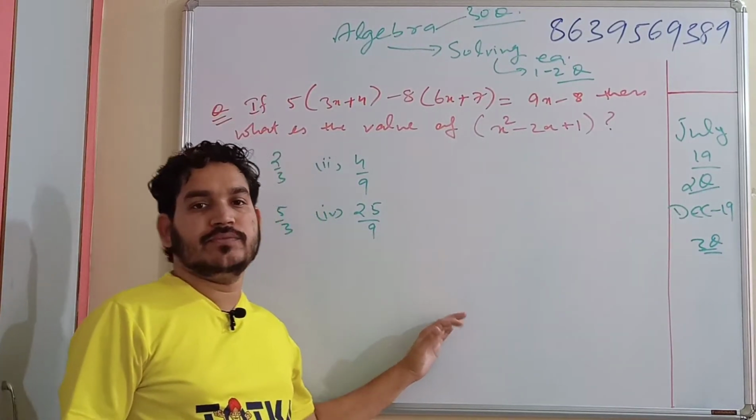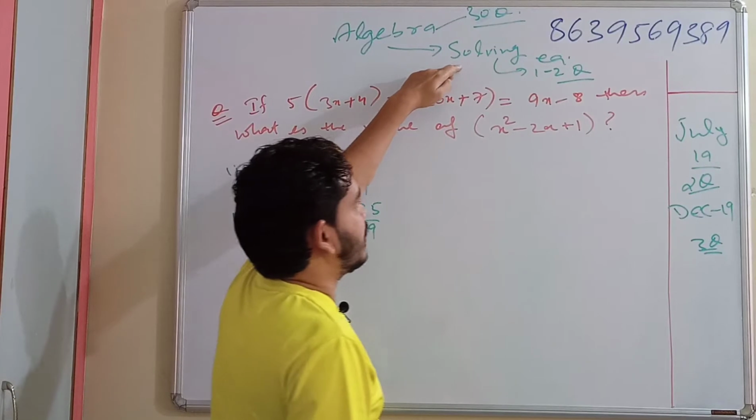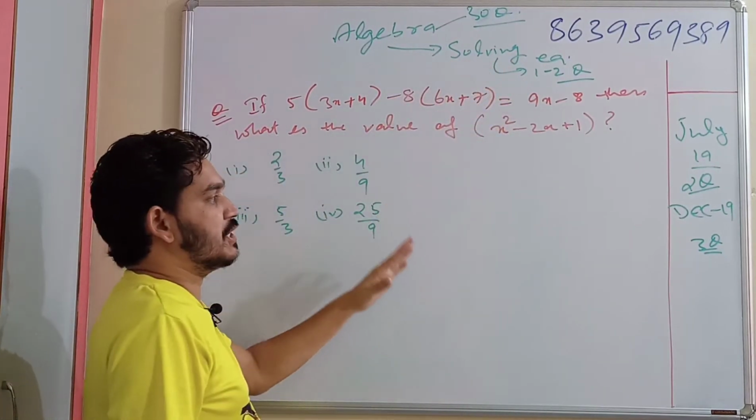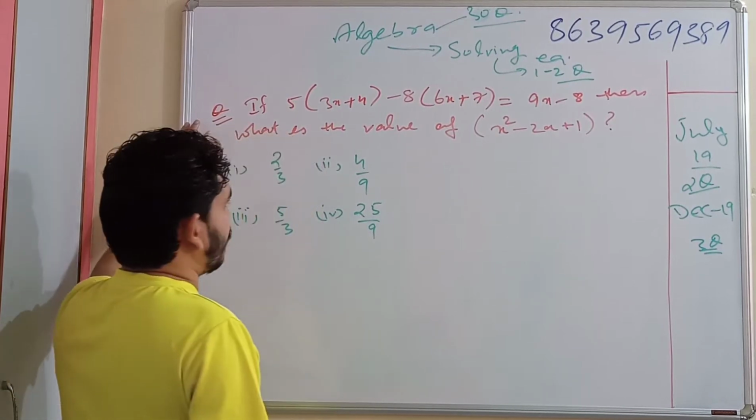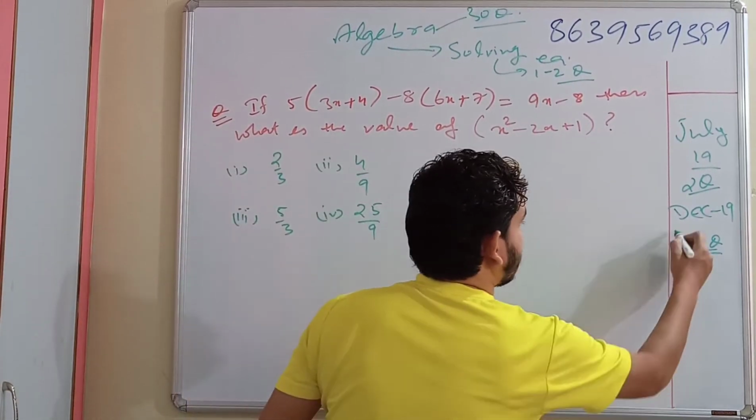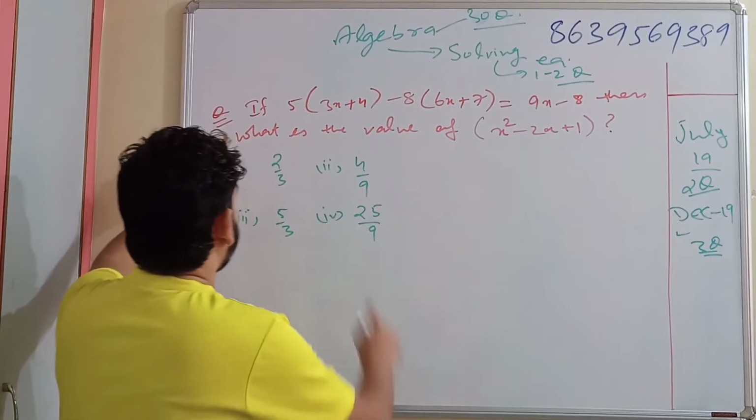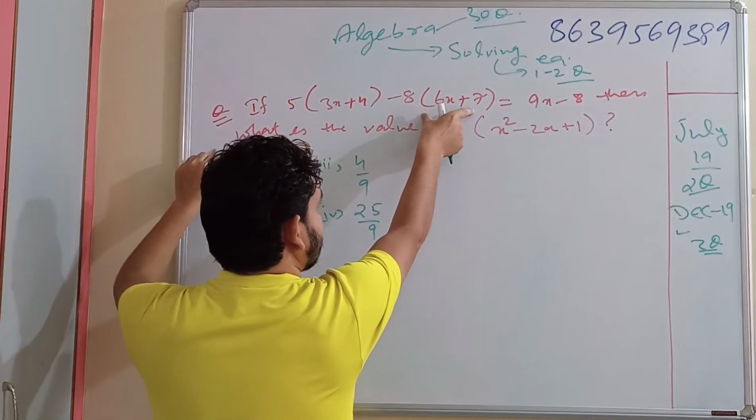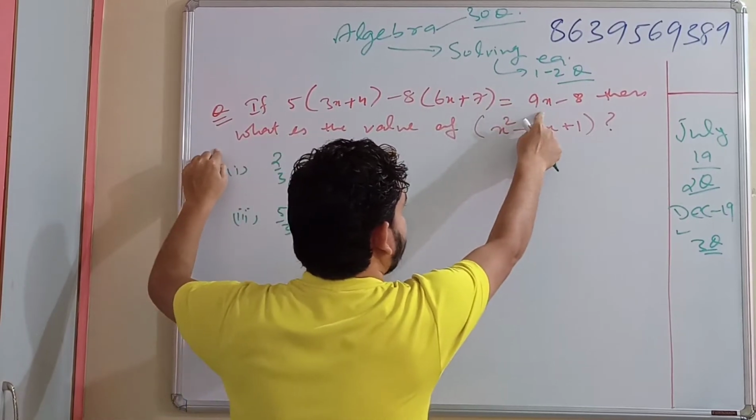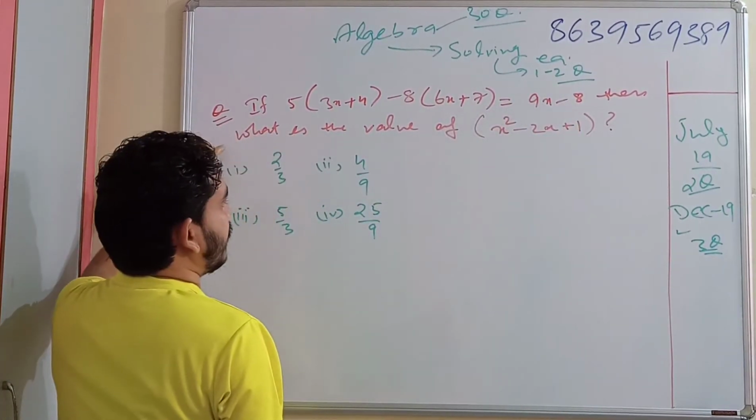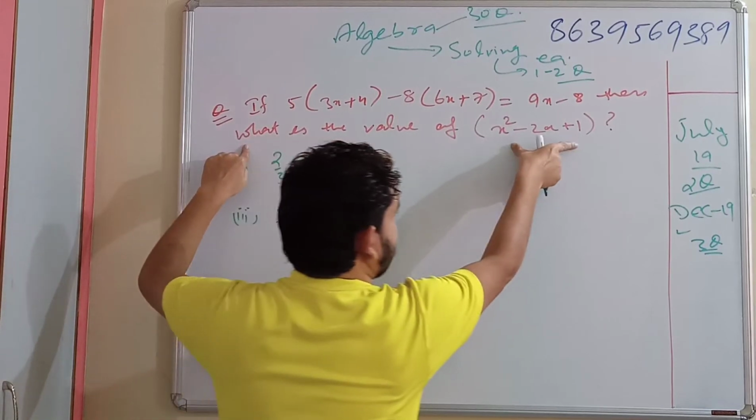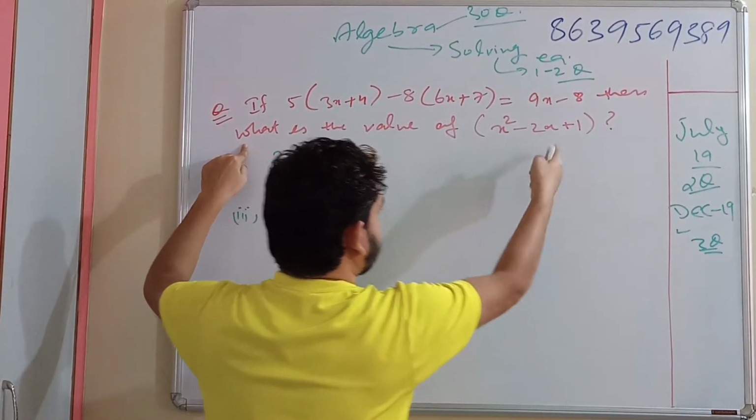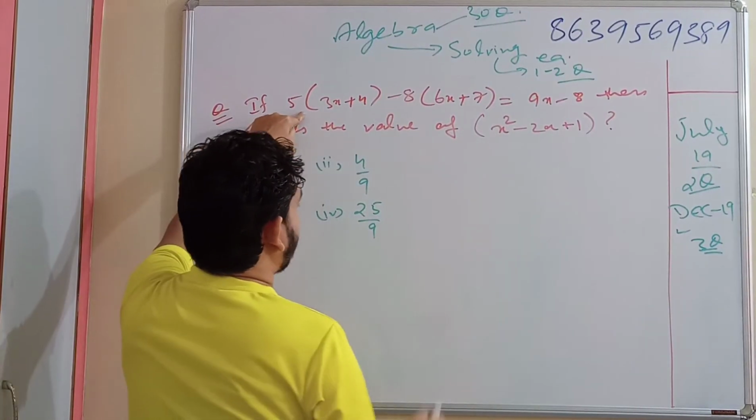So in today's session, we will be solving questions based on solving equation, and from this around 1 to 2 questions are asked in each exam. This is one question which had come in December 19. Let's see. If 5 times of 3x plus 4 minus 8 times of 6x plus 7 is equal to 9x minus 8, then what is the value of this? It is not asking the x value, it is asking based on another expression, so for that you need to solve this.